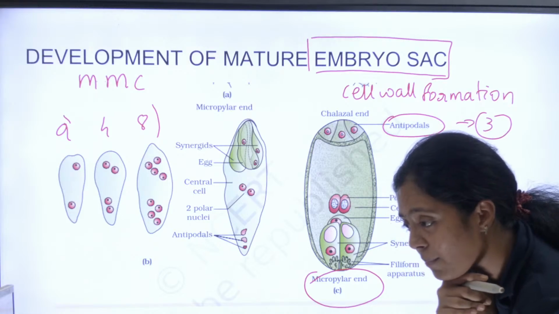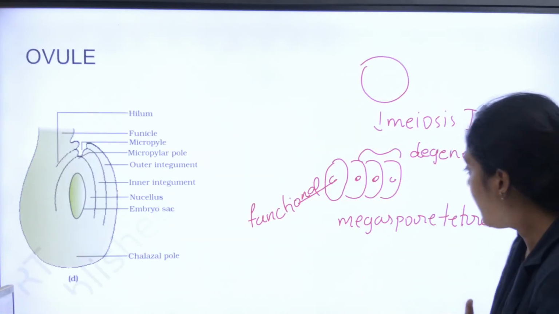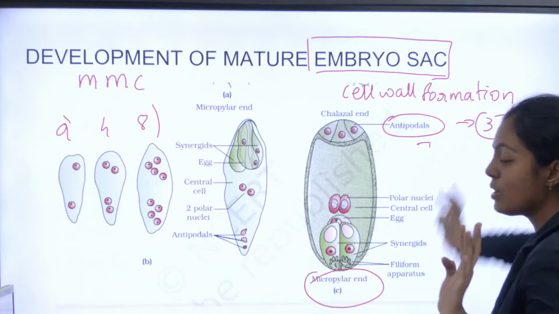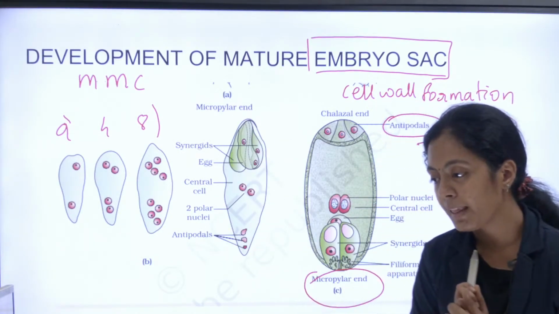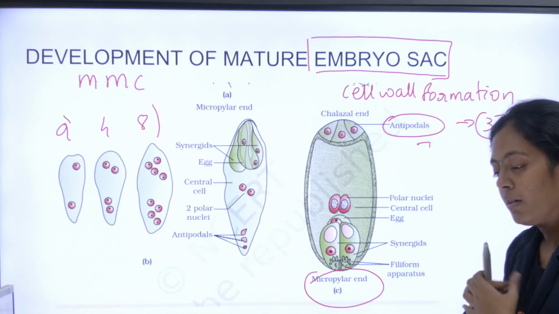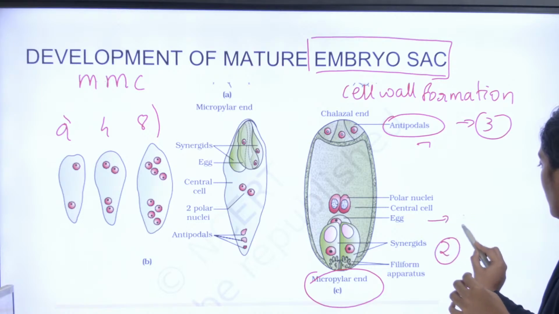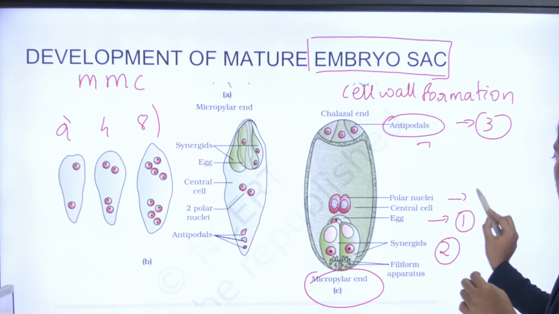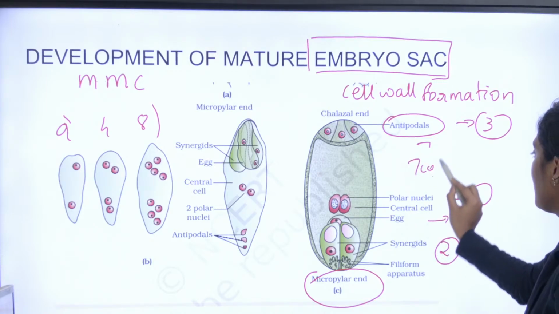How many meiosis and mitotic division, ma'am? See, meiosis is 2. Okay, 2 meiotic division. Mitosis is 3. Okay, 2 cell, 4 cell, 8 cell. Clear? Clear, lucid? Can we continue? Okay, so micropylar endla 2 synergids. Okay, one egg cell, and I also have 1 central cell. So totally it is 7 cell.